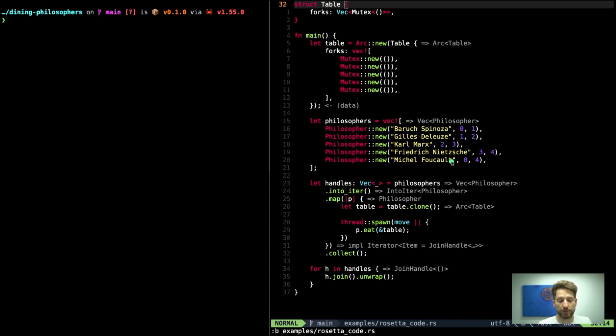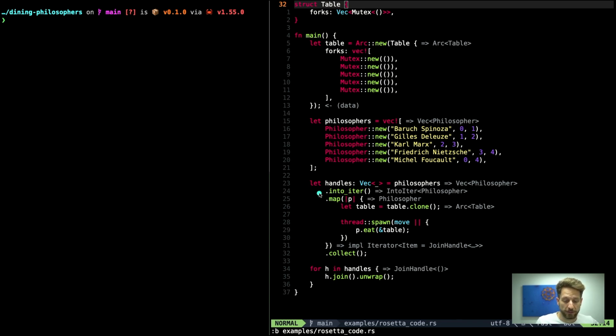And this keeps going. But you can notice in the last line for Michel Foucault, he changed the order of the arguments, because normally it would go 0, 1, 1, 2, 2, 3, 3, 4. It should be 4, 0, but it isn't. And that's the trick to avoid the deadlock, because the first fork that he will pick up is the lower numbered one, the left one, and then the higher numbered one. If we were to reverse that, we have a chance for a deadlock.